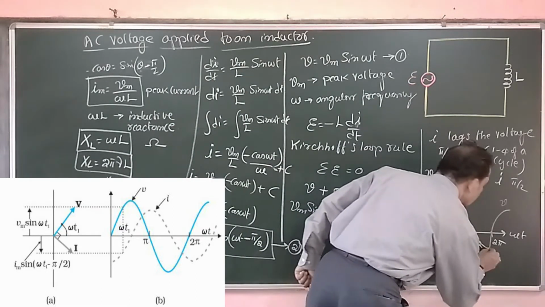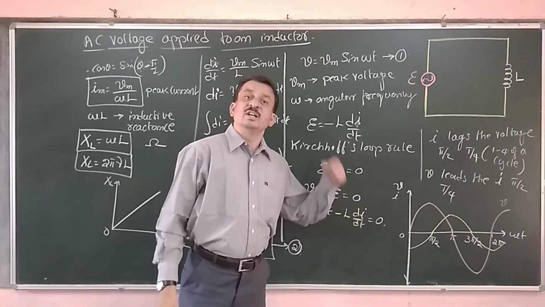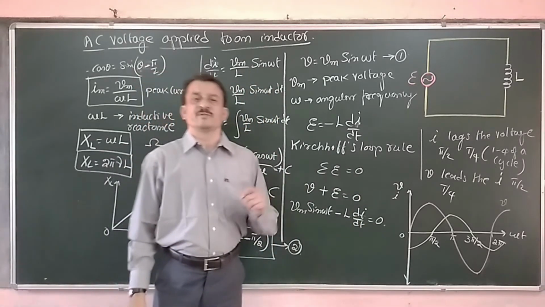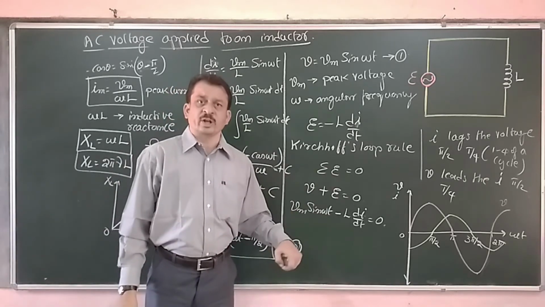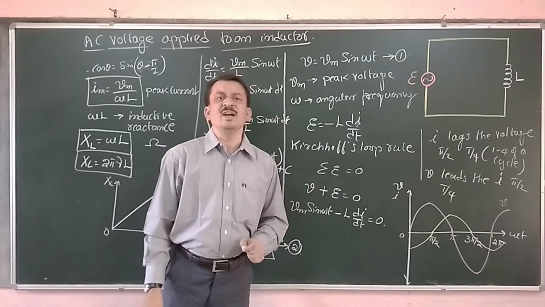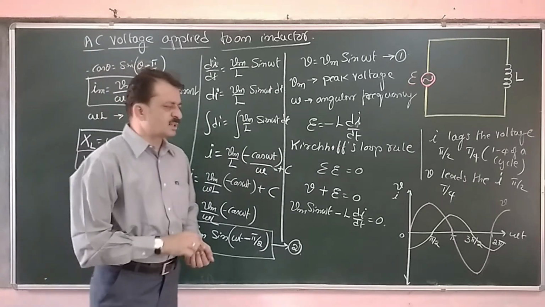These two words you should remember. Voltage leads the current by pi by 2 or 1/4 of a cycle, or current lags the voltage by pi by 2 or 1/4 of a cycle. Now that is graphically represented like that.